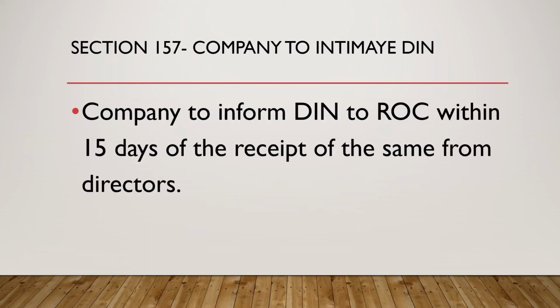Next, section 157. Section 156 was telling that on receipt of the DIN number, the director should intimate such DIN to the company or to all the companies wherein he is a director.